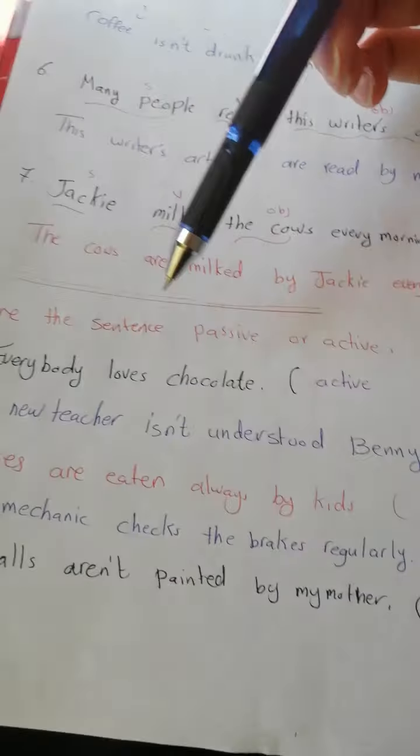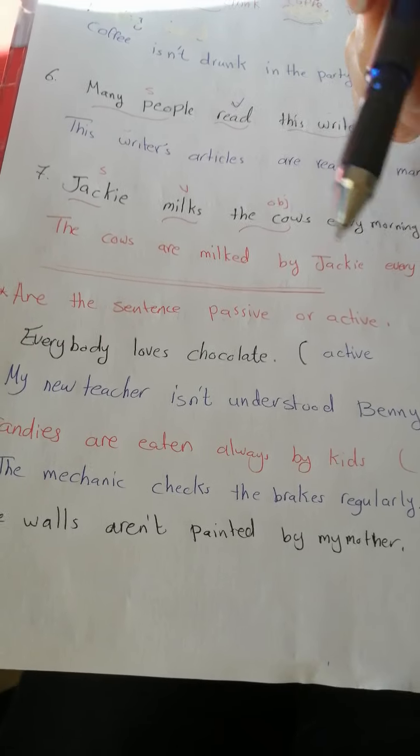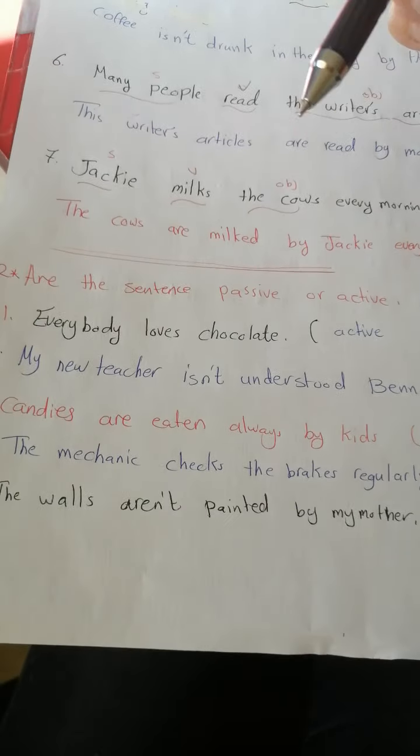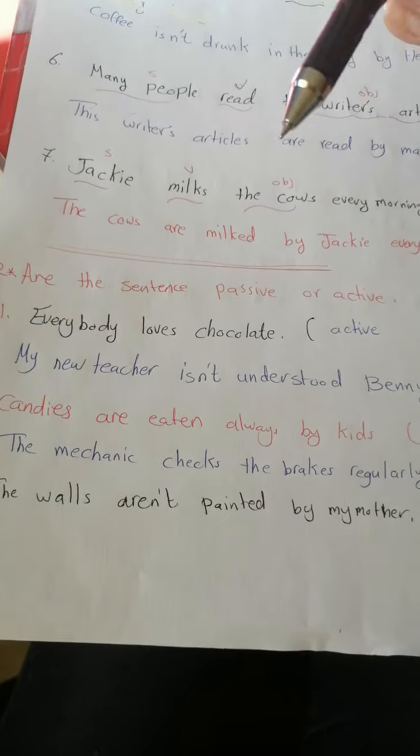Now, the second part of our lesson: how to differentiate between a passive sentence and an active sentence, according to the shape. Are these sentences passive or active? We want to identify if it's passive or active.